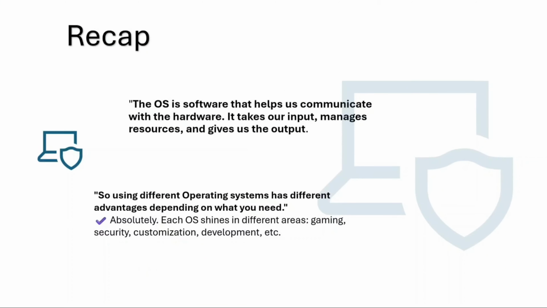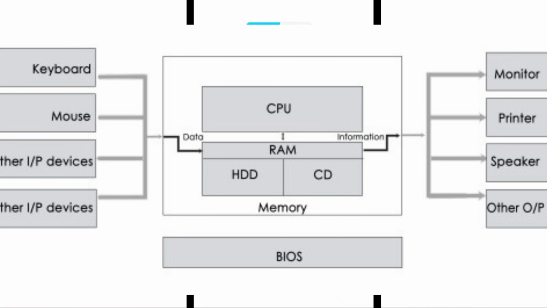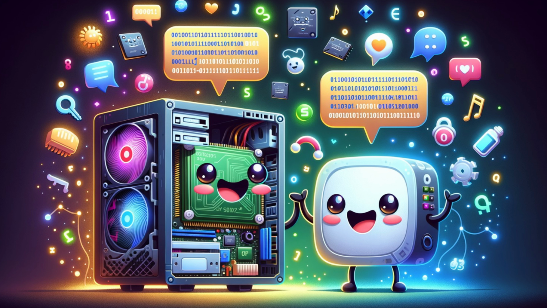Now, let's quickly recap. An operating system is the manager of your computer. It helps hardware and software talk to each other. It handles all tasks, from opening files to saving battery. Now you know what makes your computer smart.